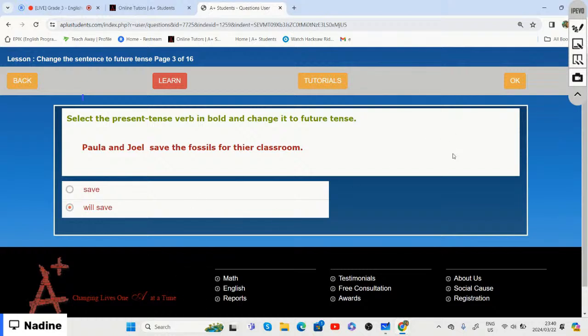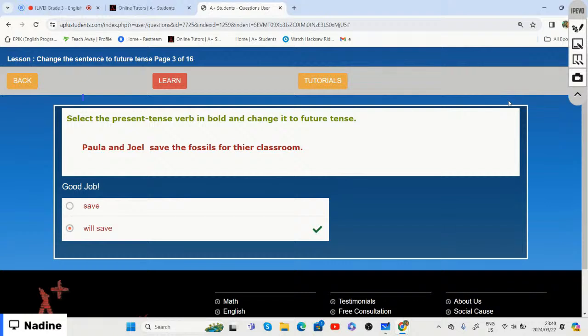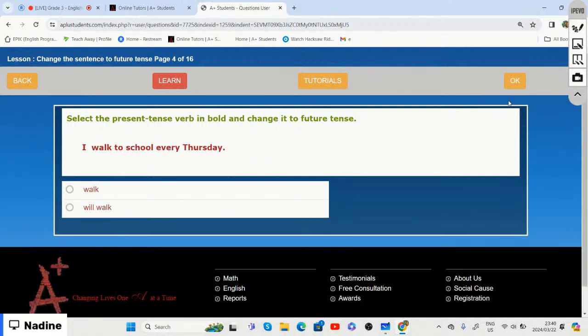So will, right? And as you can see, we add will in front of our verb. That is what we said. We see that future tense tells us about something that is going to happen, and we add the word will just before our verb within the sentence.